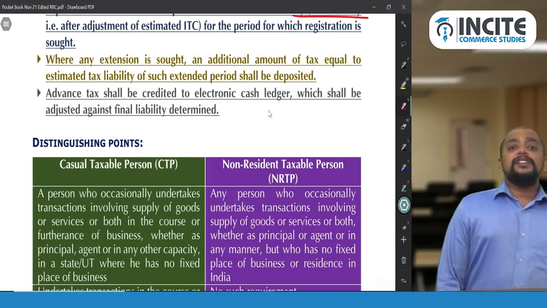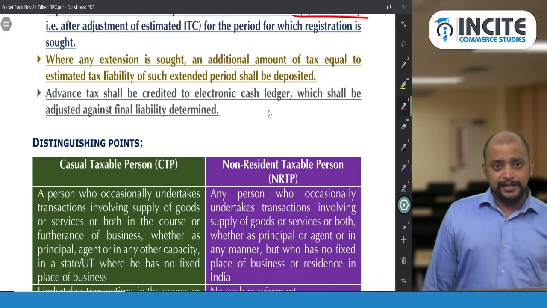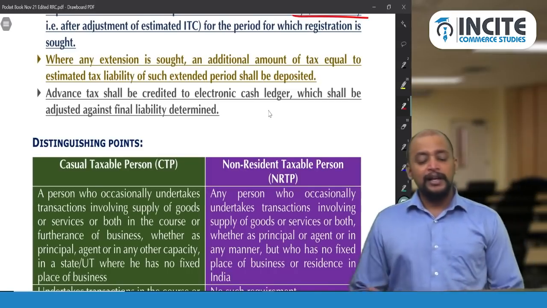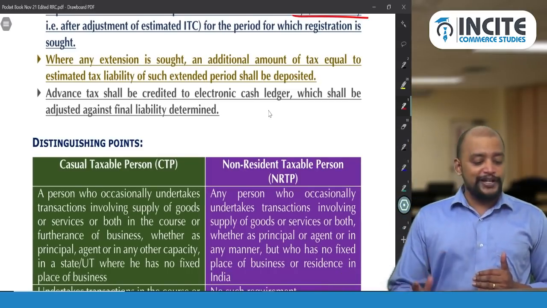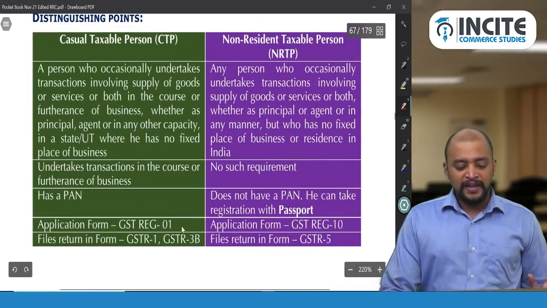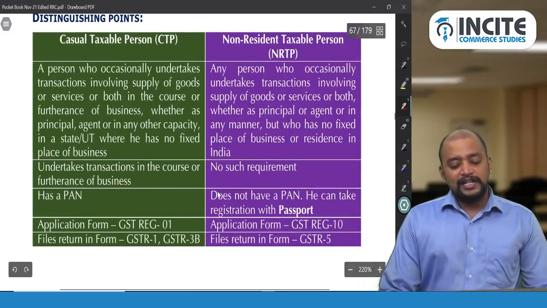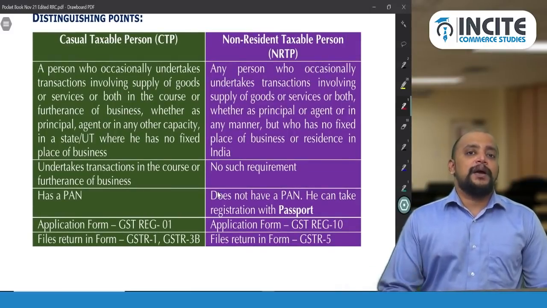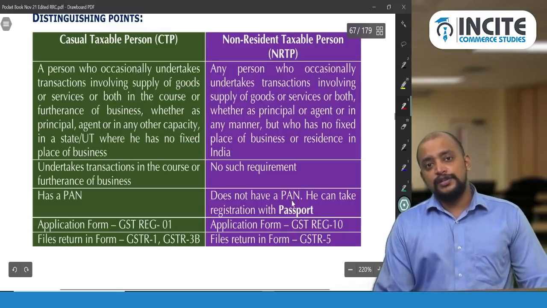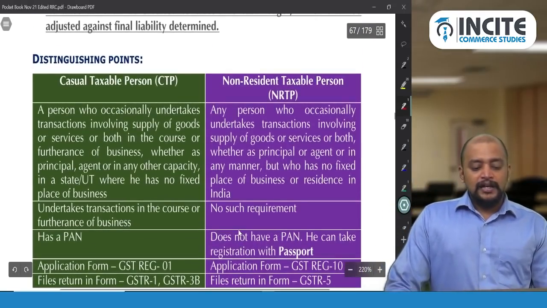And what is the procedure for registration? For CTP, normal procedure only, whatever we have discussed. But for an NRTP, there is a simplified procedure that is available. I have given the distinguishing points between casual taxable person and non-resident taxable person. And a non-resident taxable person, if he doesn't have a permanent account number, then using the passport of that person they need to register. Okay, so these are the differences.